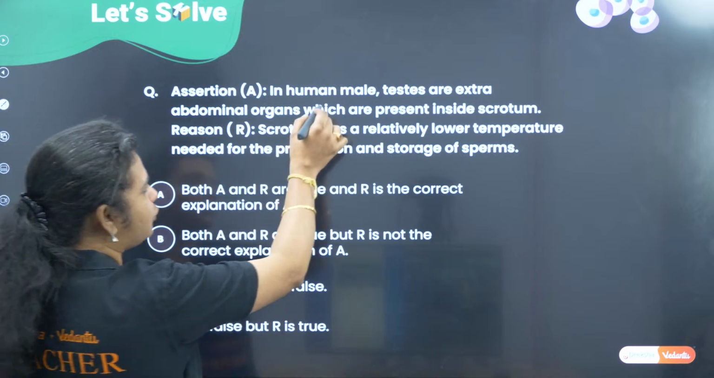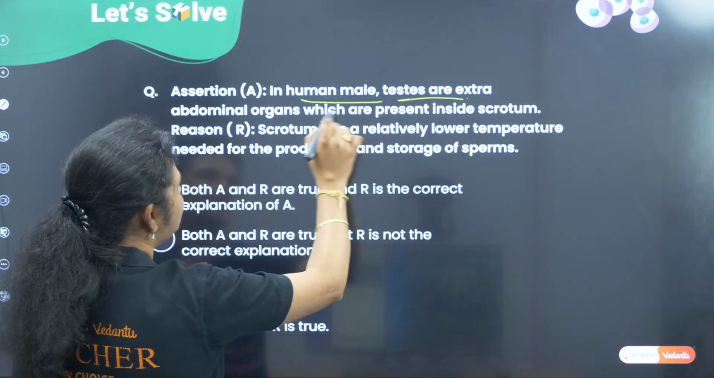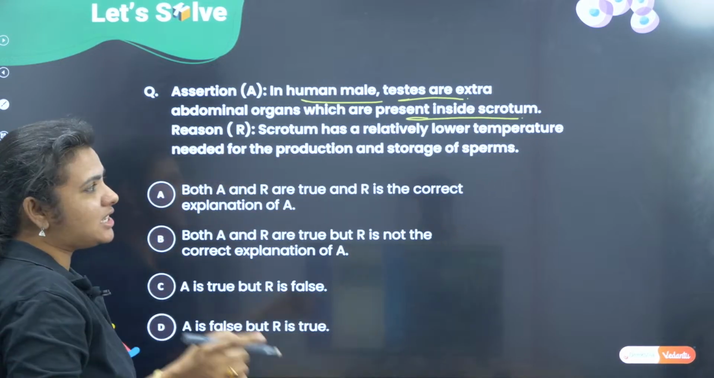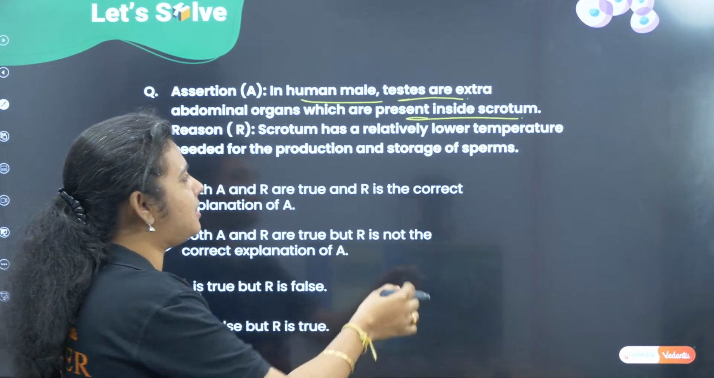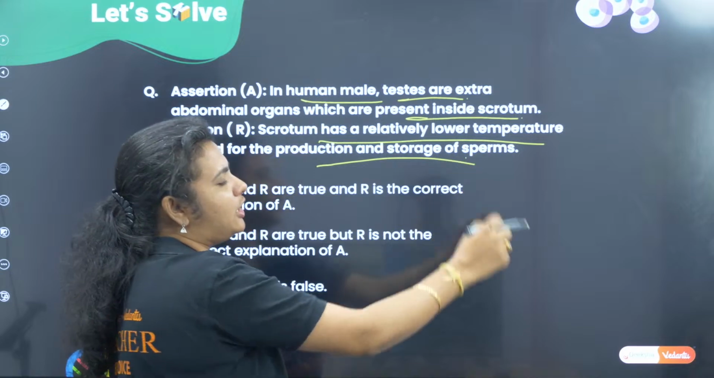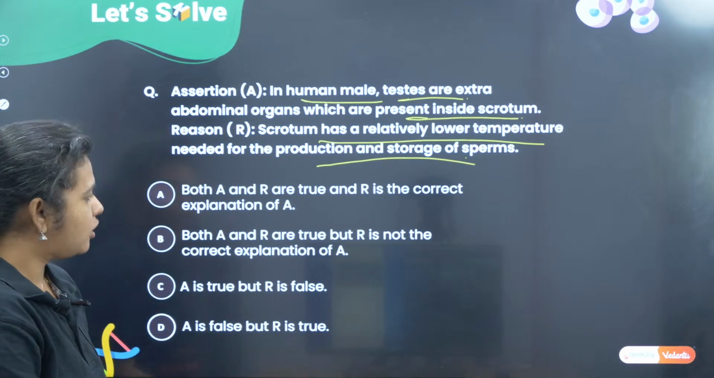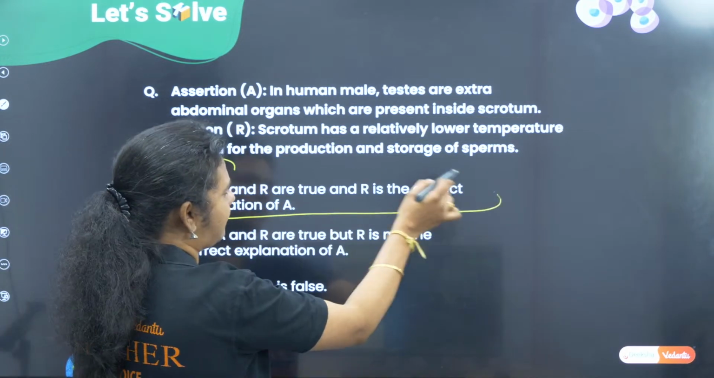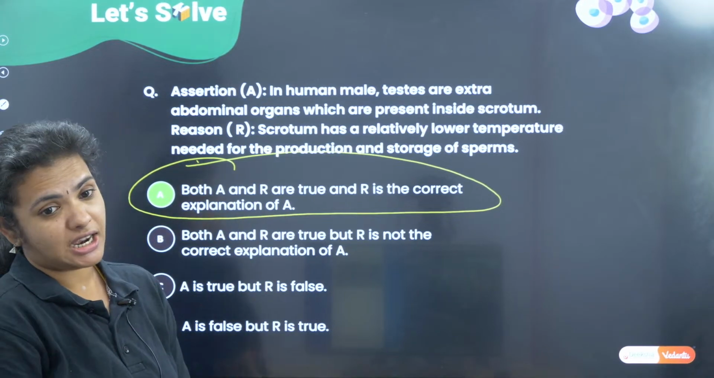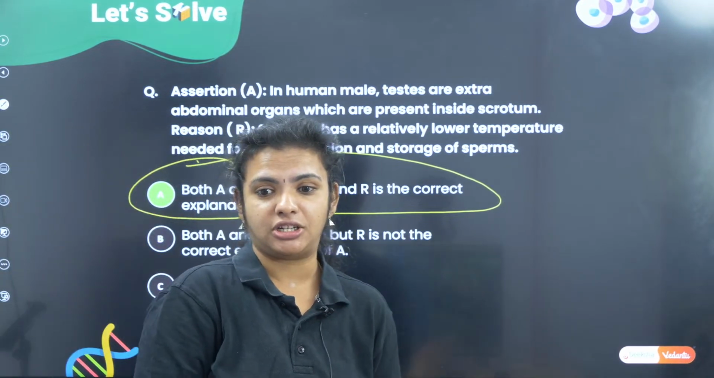So, we know that in case of human males, testis is going to be present inside the scrotum. The reason why it is present inside the scrotum is because there is a relatively lower temperature. Correct? So, it is option A. Both are correct and they have given us the correct explanation. Yes.